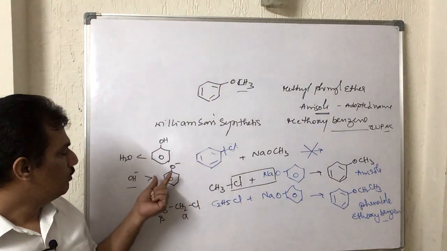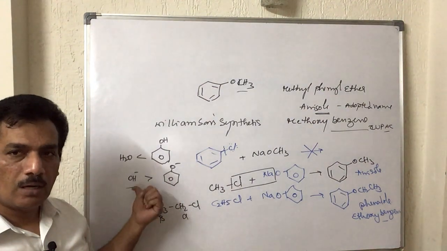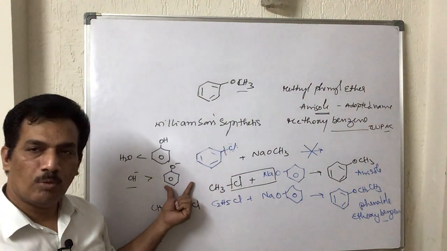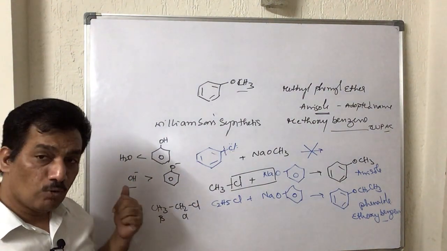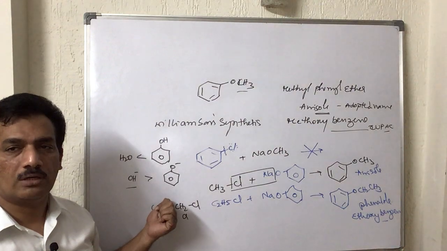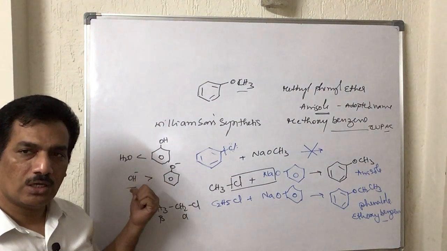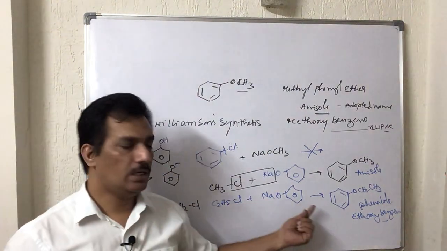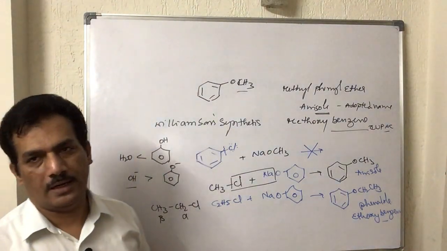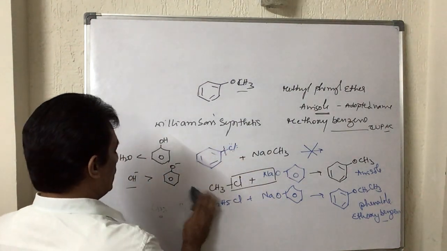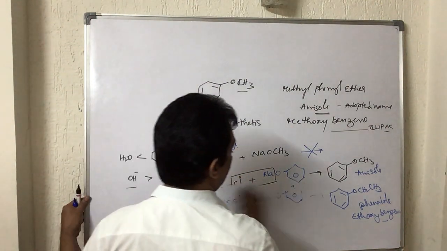The reason is nothing but phenoxide is less basic compared to OH minus. So when even OH is unable to create elimination in such a case, and this phenoxide is even less basic than OH, then automatically it is unable to create elimination. That is the reason behind. Clear? And now let us move to the properties of this methoxybenzene.